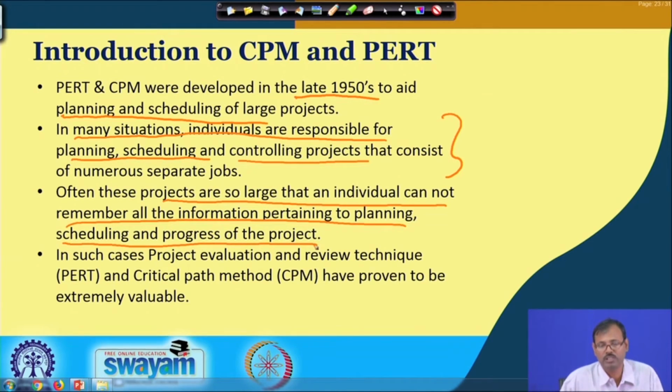Suppose you are considering sending a satellite to the moon or sending a satellite to Mars. In those cases, there are n number of activities involved, and those n number of problems cannot be solved by one individual person, because specialization in the fuel, specialization in the material science of the rocket, specialization in the gravitational movements, and specialization in n number of other things are essentially required in those complex projects.